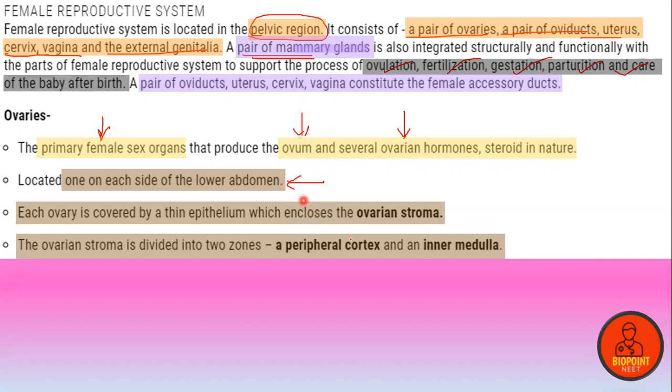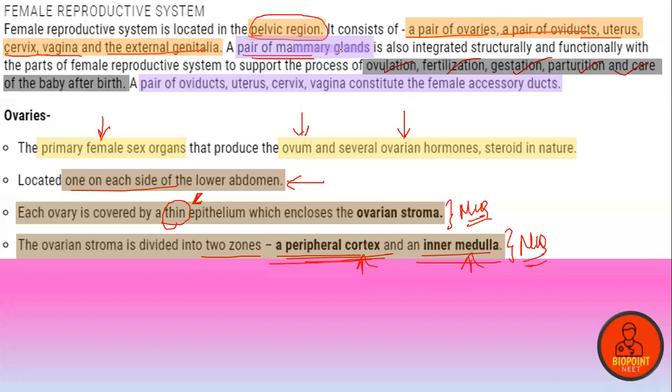They are located on the lower side of the abdomen, one on each side, and this is a very important and expected MCQ question for the upcoming year. Covered by thin epithelium, divided into two zones, a peripheral cortex and an inner medulla. Highlighted point. So that's all in this particular slide.